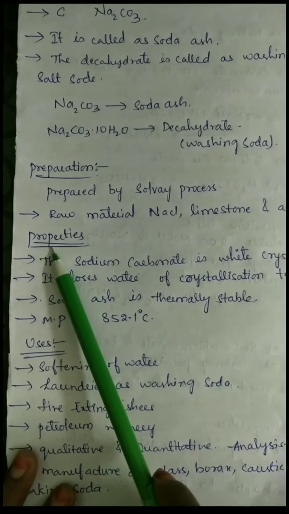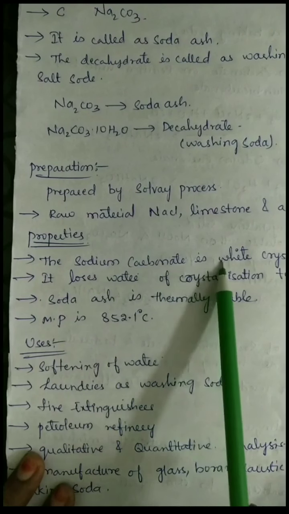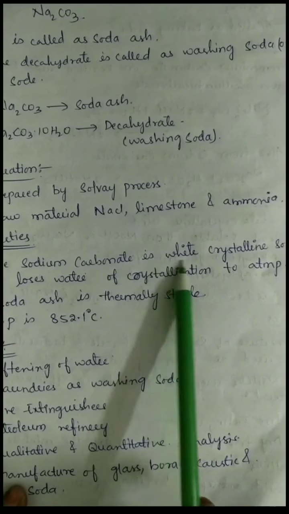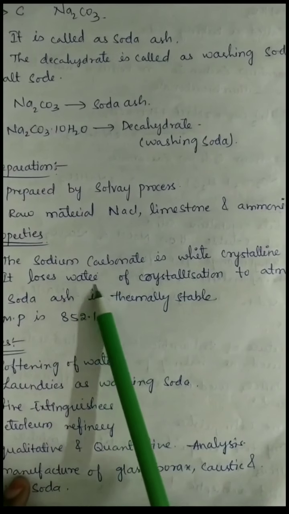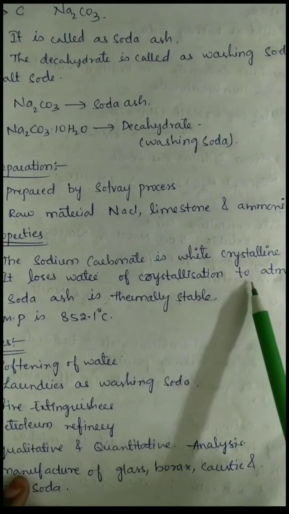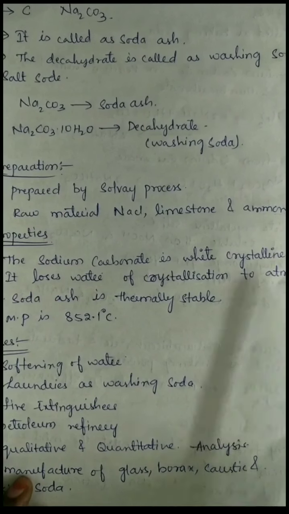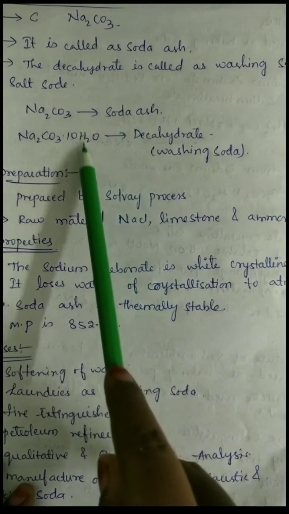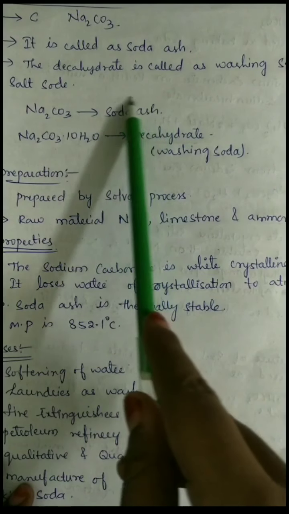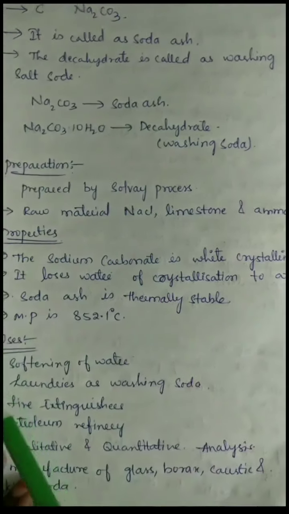The properties of sodium carbonate: it is a white crystalline solid. It loses water of crystallization to the atmosphere. When we heat washing soda, it loses its water and becomes soda ash.